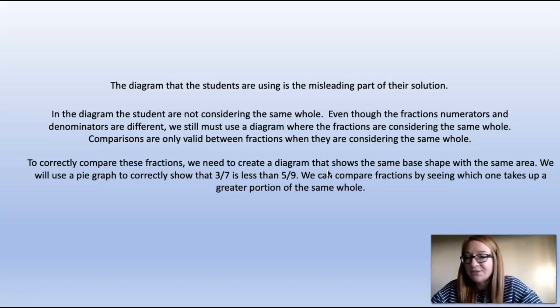In the diagram, the students are not considering the same whole. Even though the numerators and denominators are different, we must use a diagram where the fractions are considering the same whole. Comparisons are only valid between fractions when they are considering the same whole. To correctly compare these fractions, we need to create a diagram that shows the same base shape with the same area. We will use a pie graph to correctly show that 3/7 is less than 5/9. We can compare fractions by seeing which one takes up a greater portion of the same whole.